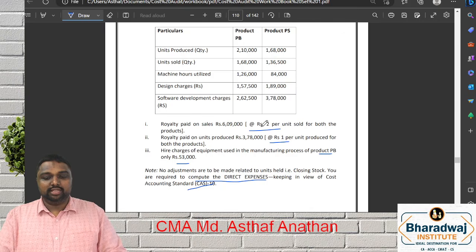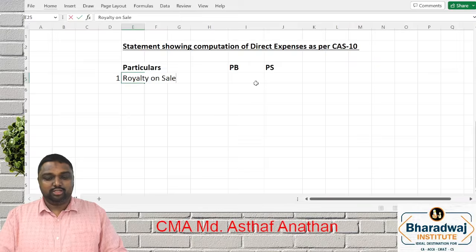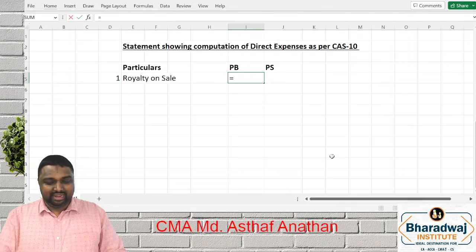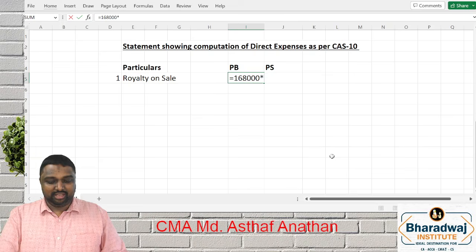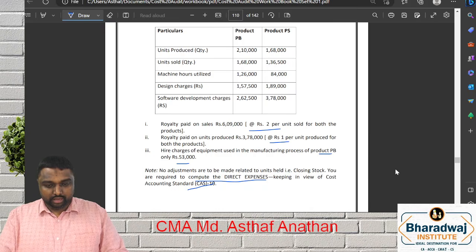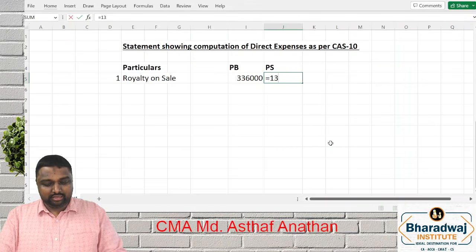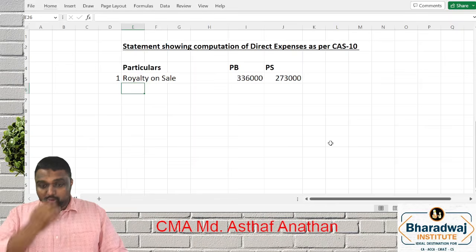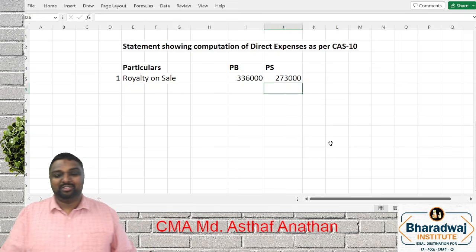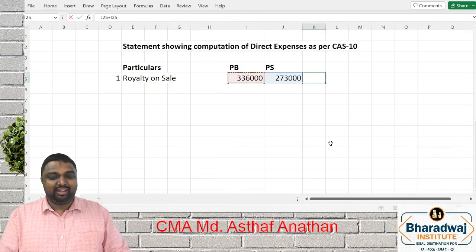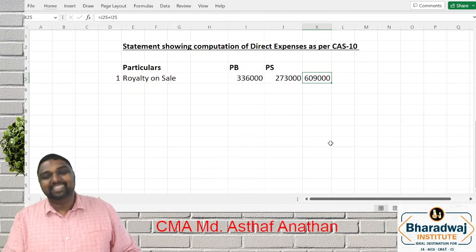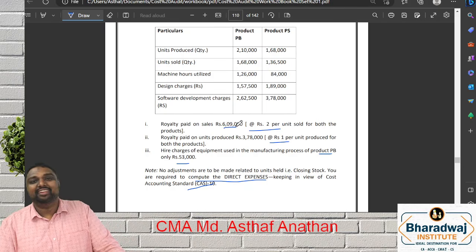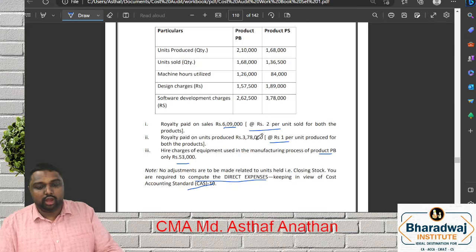See, what is the sales? 2 per unit sold. So how many units have we sold? For every unit 2 rupees: 1,68,000 into 2, and here 1,36,500 into 2. You can counter check whether your answer is correct or not. If you take a calculator and add, you will get 6,09,000. That 6,09,000 is what they have given here.